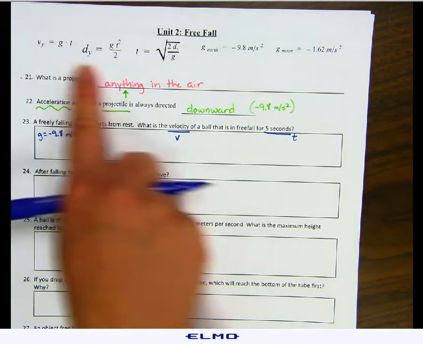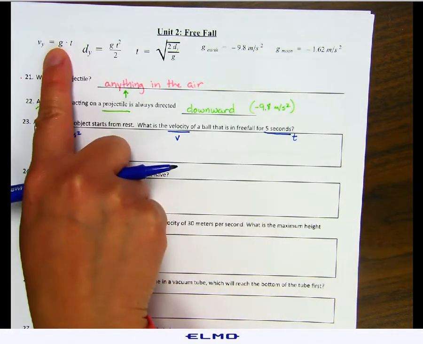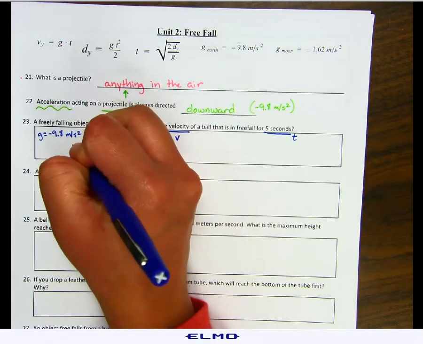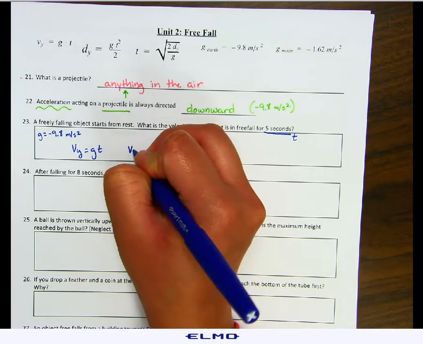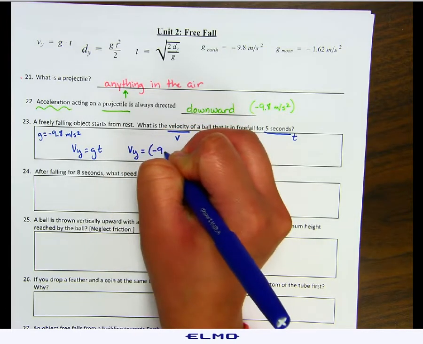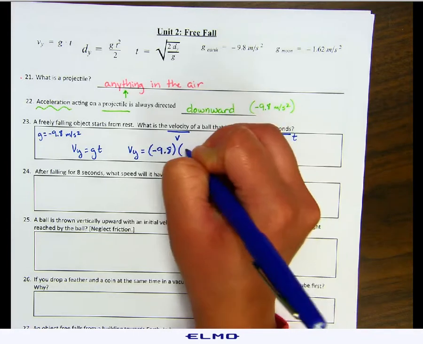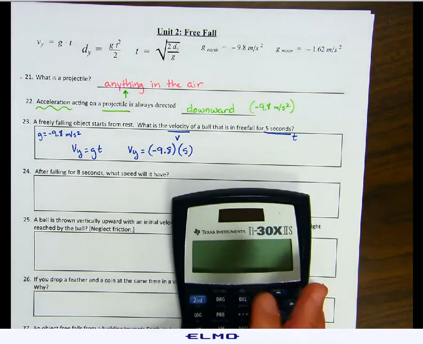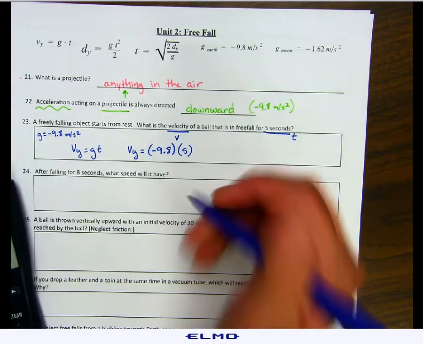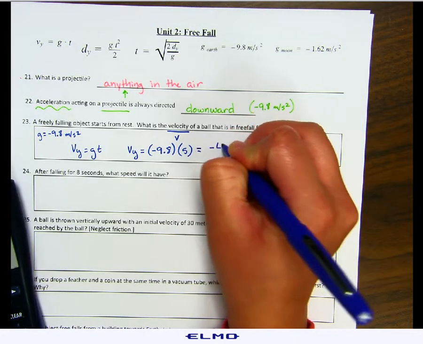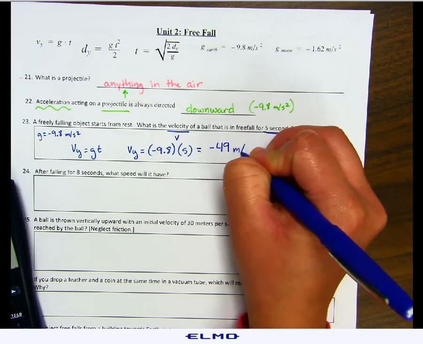So in our formulas, we can choose to find the velocity with the first one. Vy equals gravity multiplied by time. Vy is what we're solving for. We know our gravity is negative 9.8, and our time is 5 seconds. So all we have to do is negative 9.8 times 5, and that gives us negative 49. So our velocity would be negative 49, which means it's falling down, meters per second.